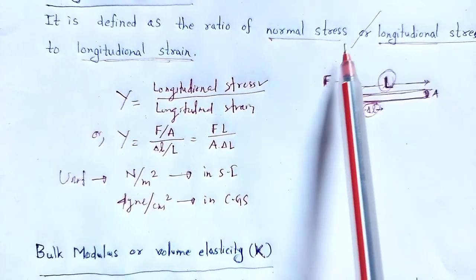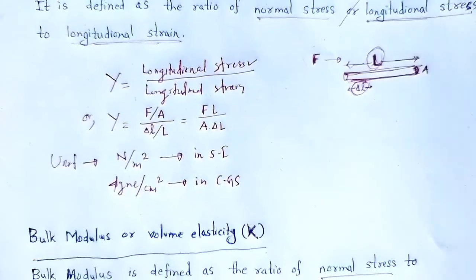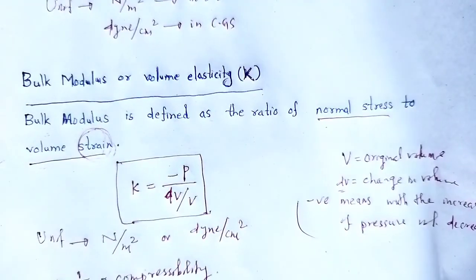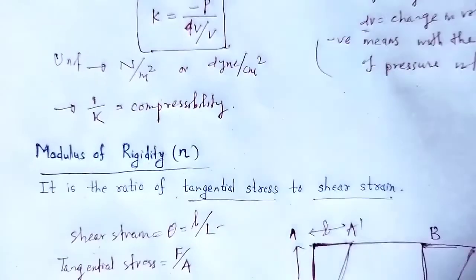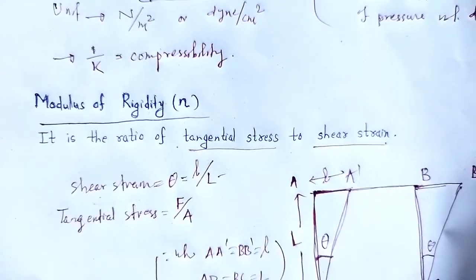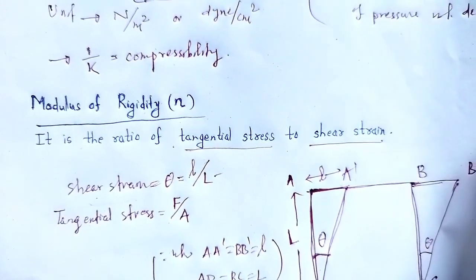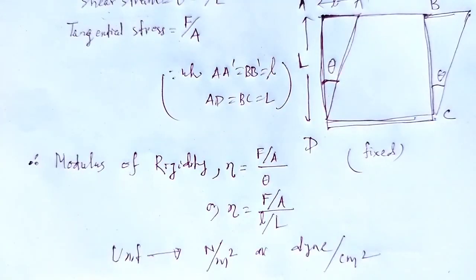Any ratio of stress by strain is a kind of elastic constant. Bulk modulus or volume elasticity, that is the ratio of normal stress to volume strain. Then modulus of rigidity, eta, the ratio of tangential stress to shearing strain, with its unit and dimension.